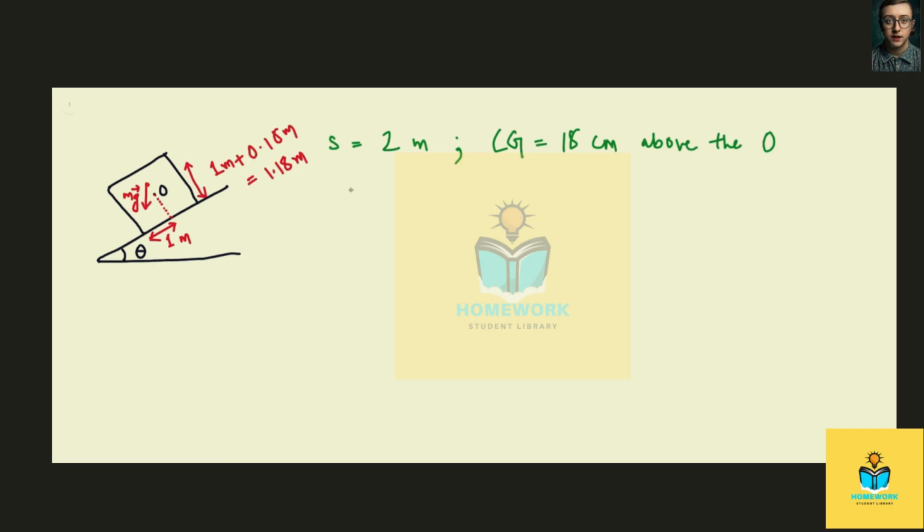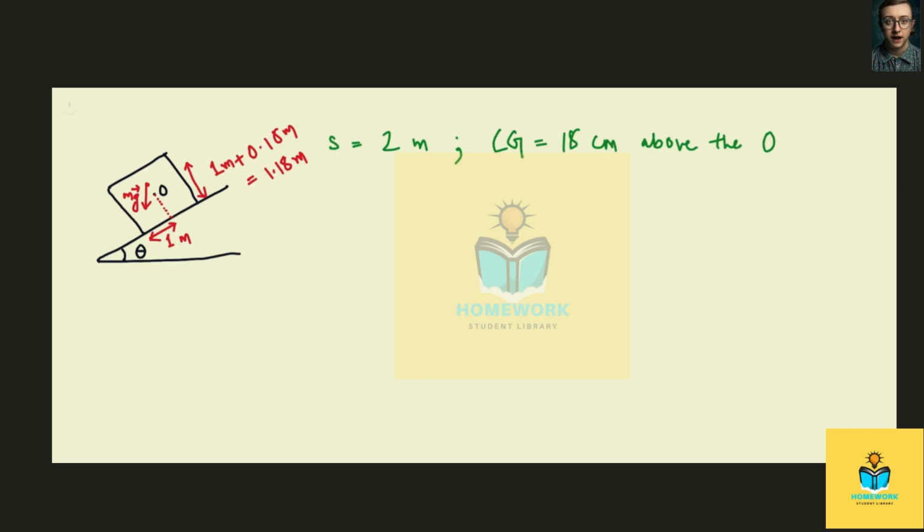Now, from the textbook, figure 12.12 and the associated discussion, you will realize that if a vertical line projected downward from the center of gravity falls outside the base of support, then the object will topple.